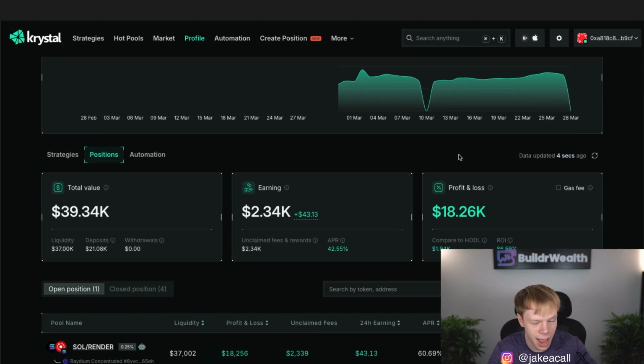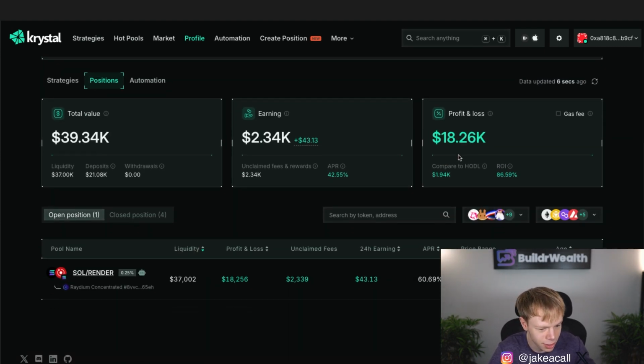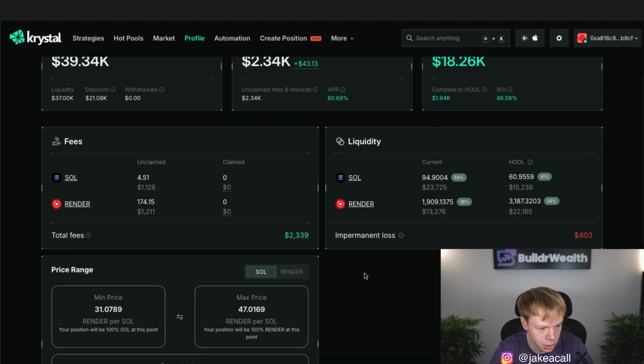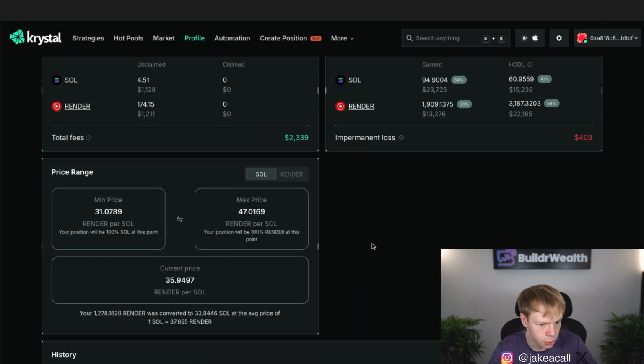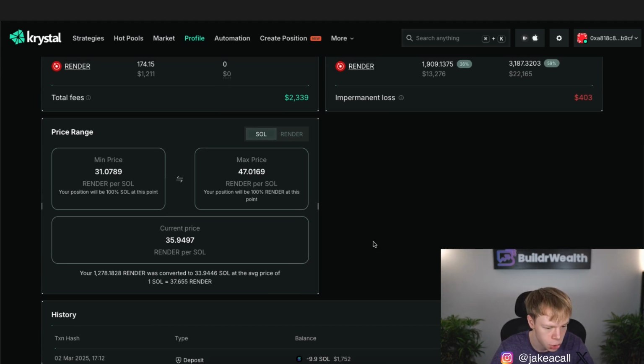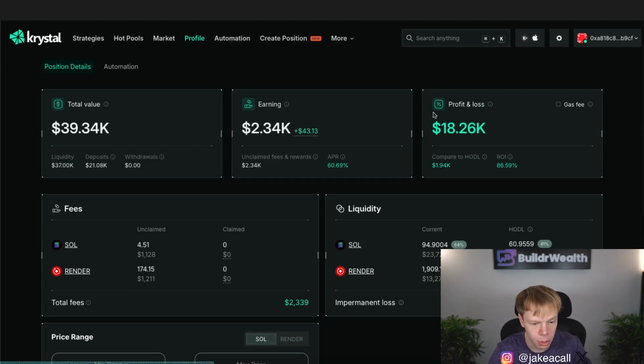We built it so you can have a great experience over on Metrix Finance for finding pools and stuff like that. And when it comes to tracking, you're also going to see more data on Metrix Finance. You're going to see more advanced divergence loss analytics. You're going to see more charts and just overall position health. But this is great for just viewing profit and loss, how much I'm profiting compared to holding the market, my APR, return on investment, all those good details.